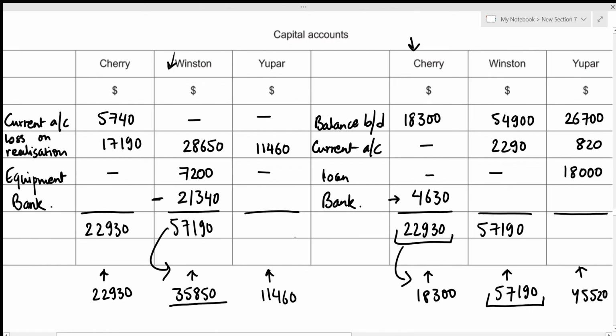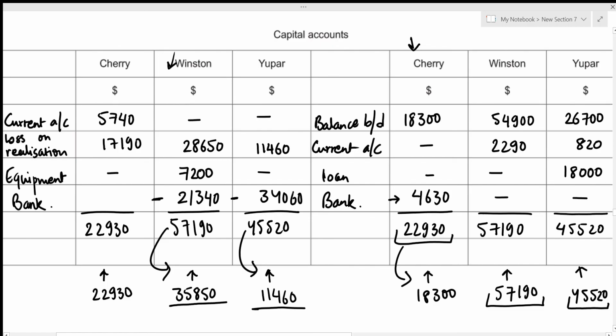Let's repeat the same process for UPAR. The total on debit side is 11,460. The total on credit side is 45,520. We record the heavier side balances as the total balance. So that's 45,520 and then 45,520 again. Again, the balancing figure must be recorded on the debit side. So there are no balances over here. In order to figure out this balancing figure, we just subtract the amount of 11,460 from 45,520, which gives the balance to be 34,060. This concludes the second part relating to capital accounts.